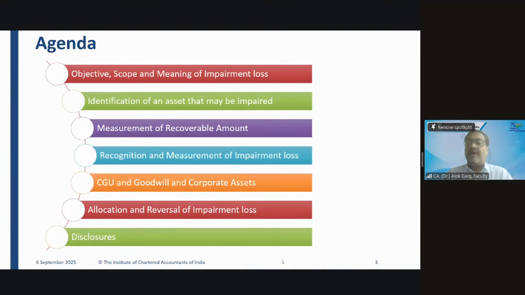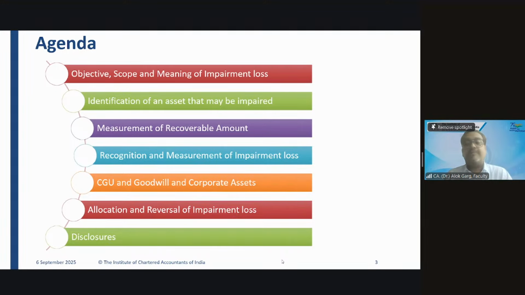Your cash flows are inflows as well as outflows, right? Sir, what do you mean by inflows? It means when you use the asset over its life, you will get some inflows. Those inflows are the cash flows which you need to consider. When you generate inflow, you have to incur some outflow also. You also need to consider those outflows.